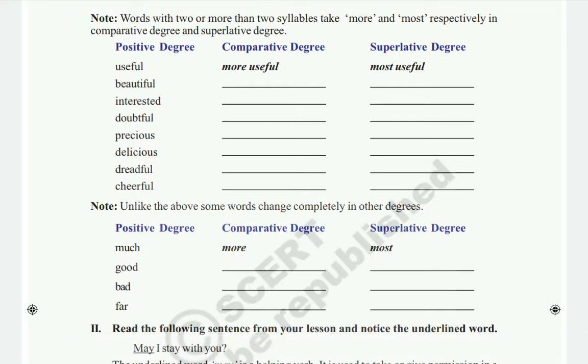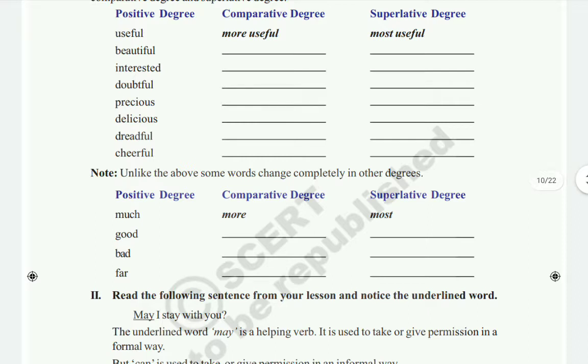Precious. More precious, most precious. Next, delicious. More delicious, most delicious. Next one, dreadful. More dreadful and most dreadful. Next, cheerful. More cheerful, most cheerful.